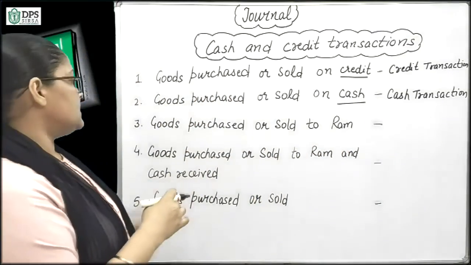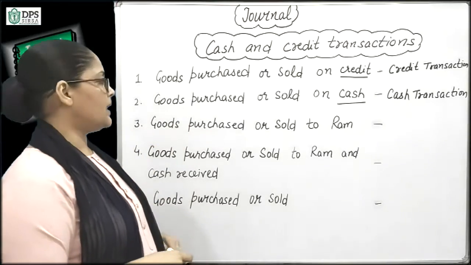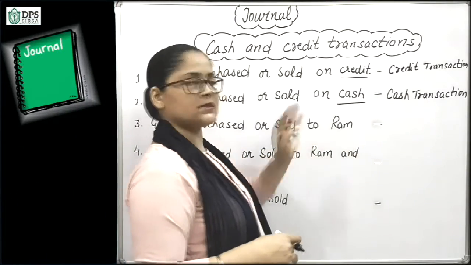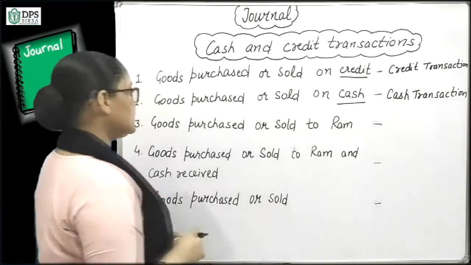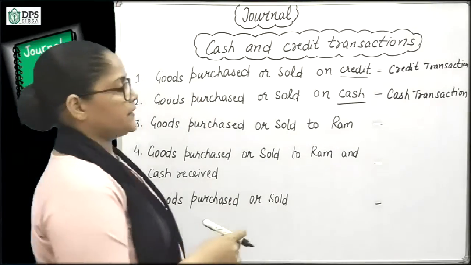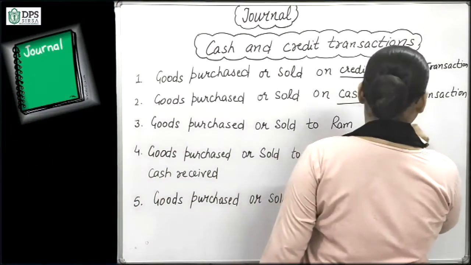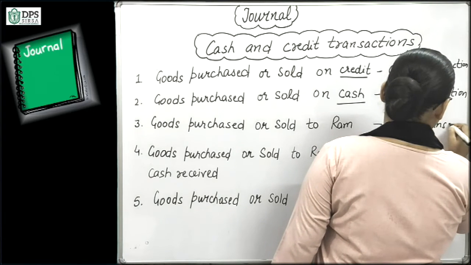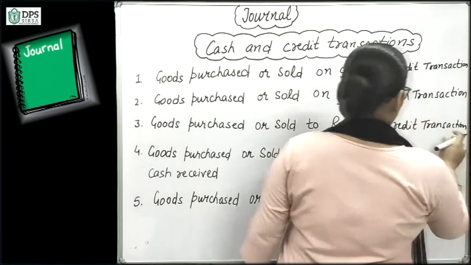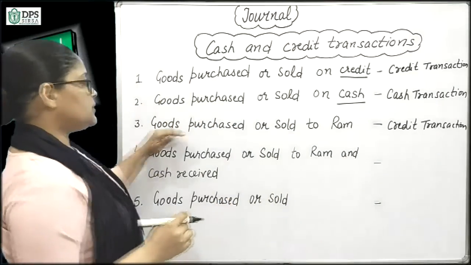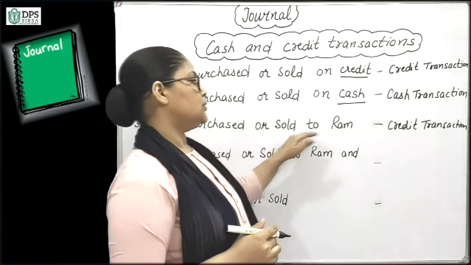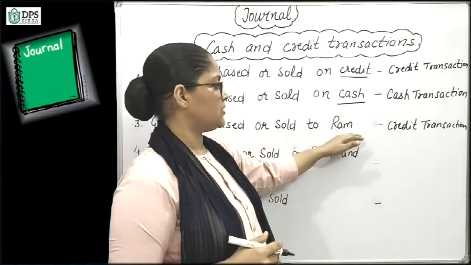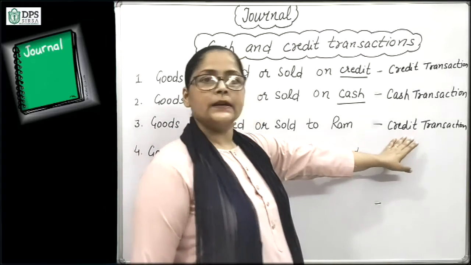So next is goods purchased or sold to Ram. If it is given that goods are purchased or goods sold to some person's name, then we assume it as a credit transaction. The name of the person is given, then the transaction will be on credit basis.